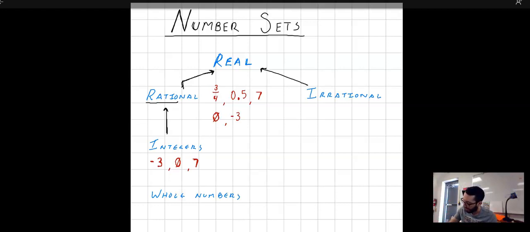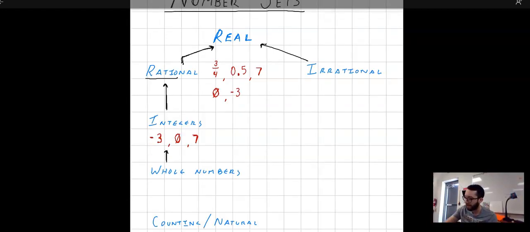Below that, you have whole numbers, right? So all whole numbers are integers. And so whole numbers is the same as integers, you just don't have negatives. So it's going to have things like 0 in there, and it's going to have all of your positive numbers. So that's why, right, any whole number would fit under integers or rational, but it's not going to go the other way because whole numbers don't include fractions, don't include decimals, and they don't include negatives.